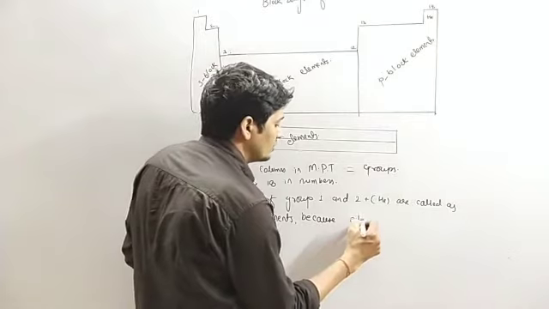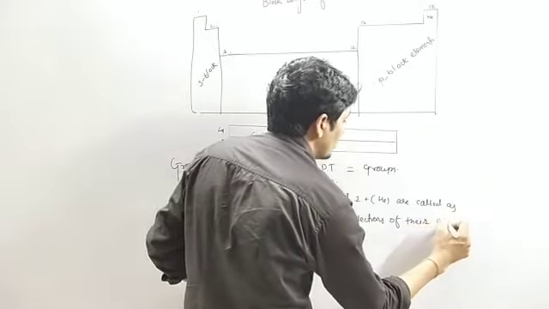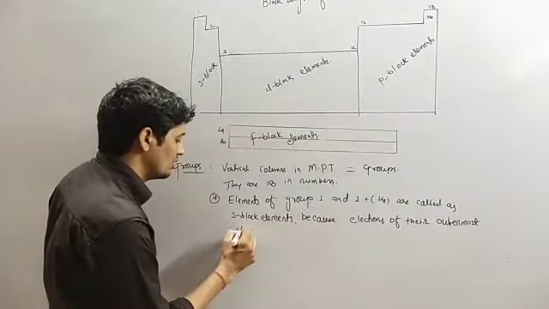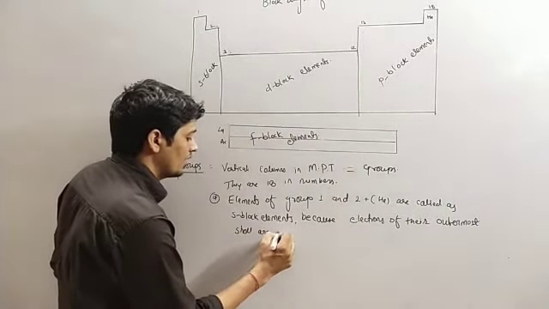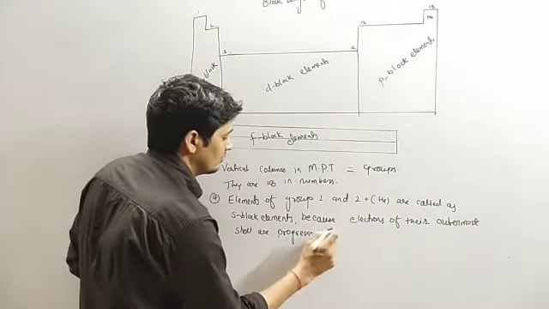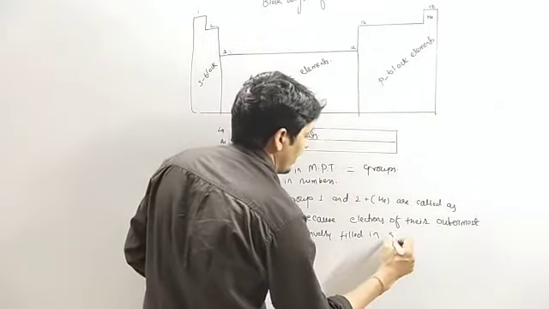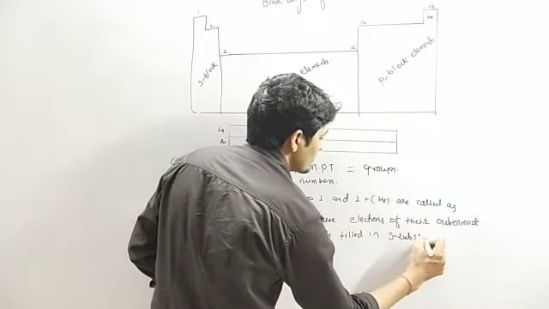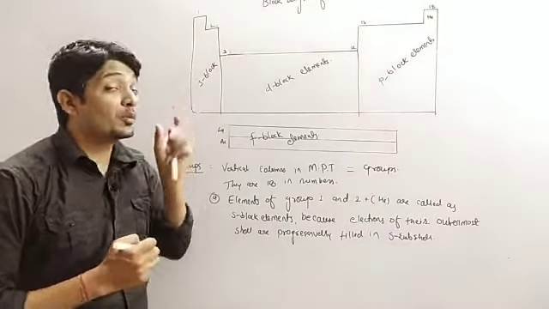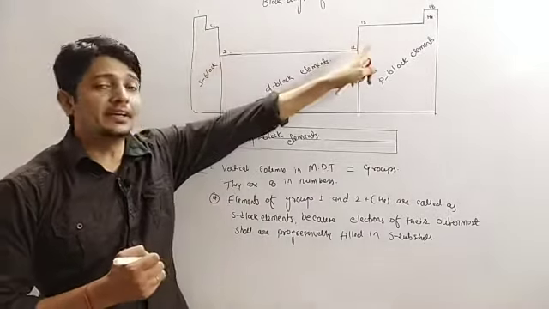s block elements, because electrons of their outermost shell are progressively filled in the s subshell. So all the s block elements are progressively filled in the s subshell, that is, the elements of group 1, 2 and helium.